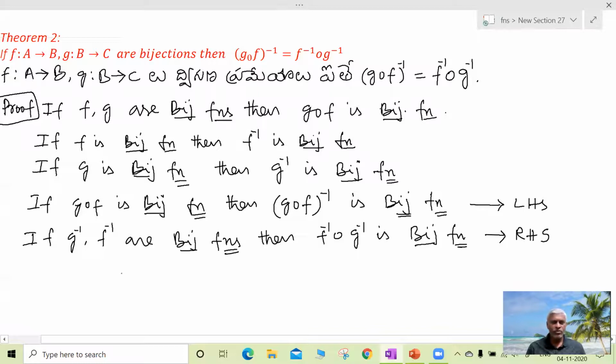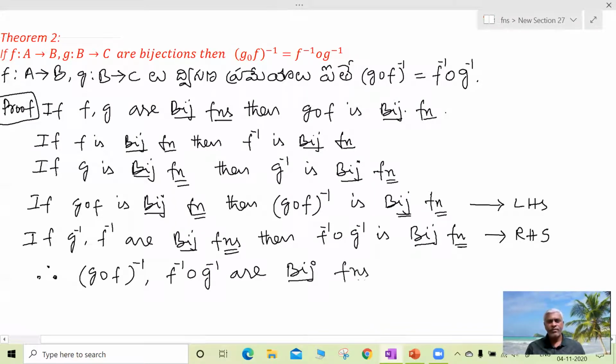What we have proved is that both functions, (g circle f) inverse and f inverse circle g inverse, are bijective functions.